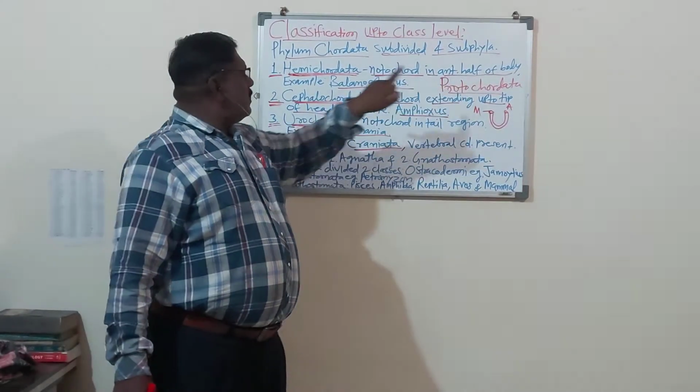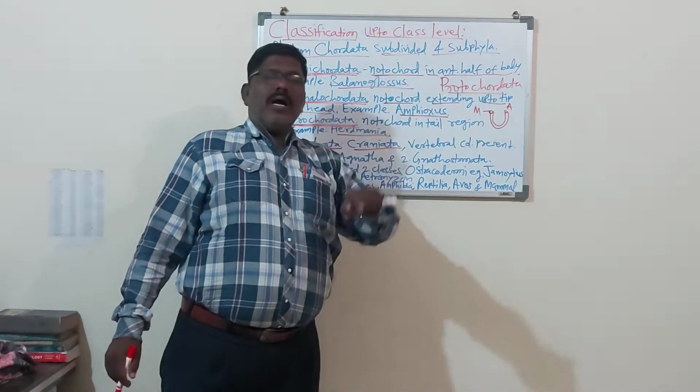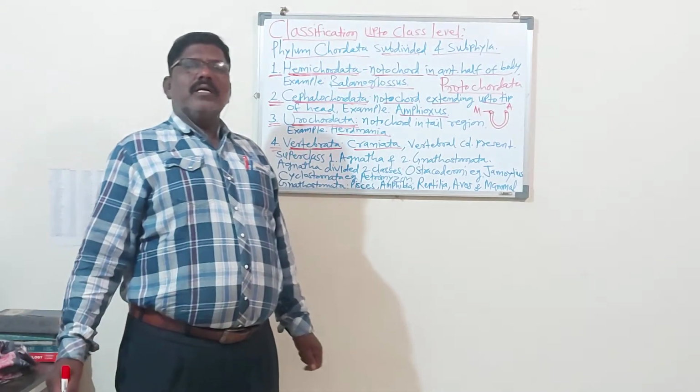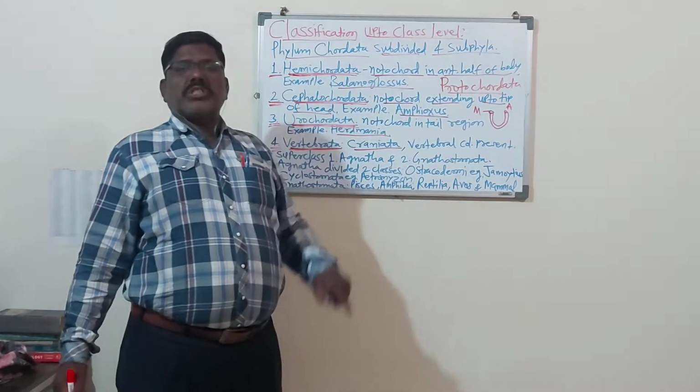That's why they are also called the Acrania. Remember, Protochordata are also called the Acraniata. A means absent. Craniata means cranium, skull, brain box. So in the Protochordata, the skull is absent.